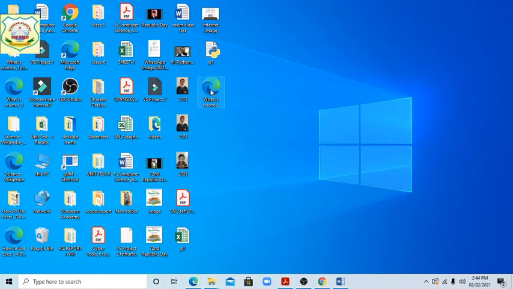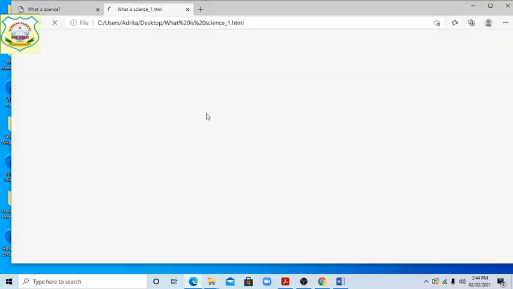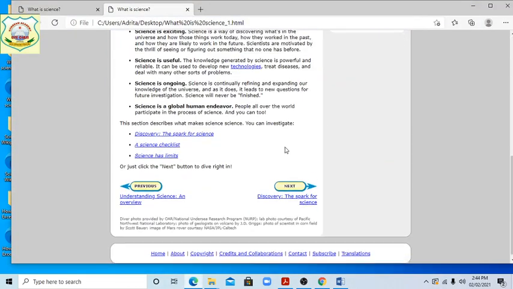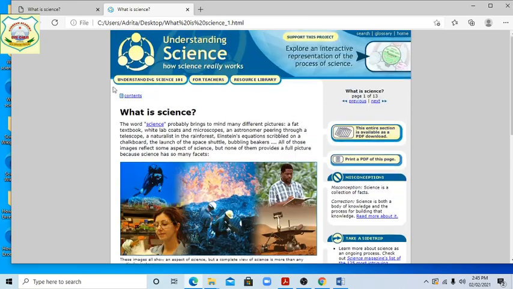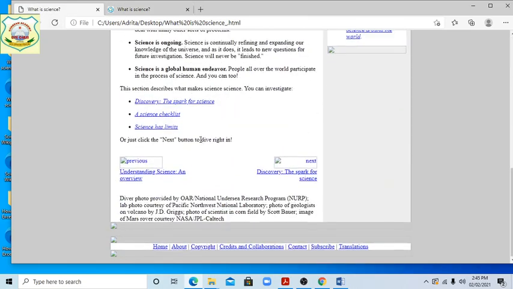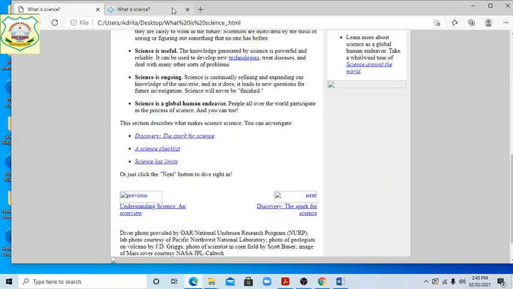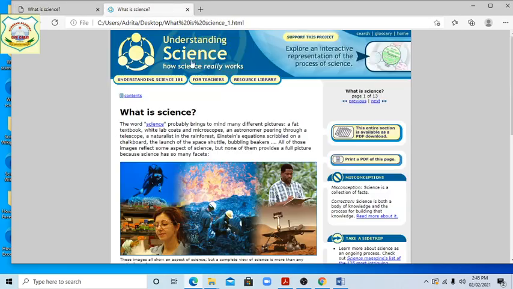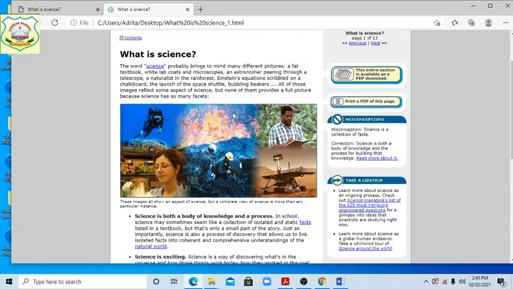See there. What is science? This is "What is science 1." Now when you see this, the whole picture has come. In this one, see, there is no picture. This is only "What is science," and there it is given with the picture.